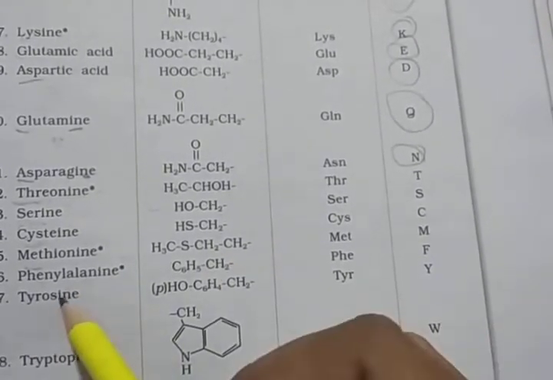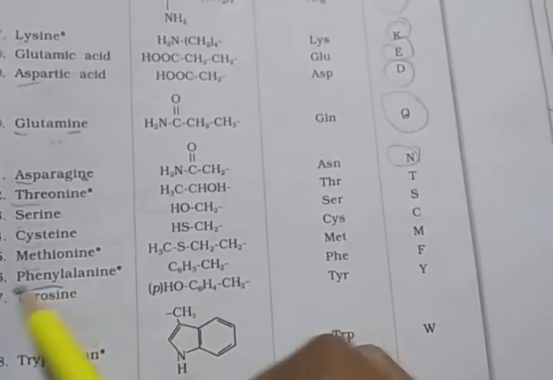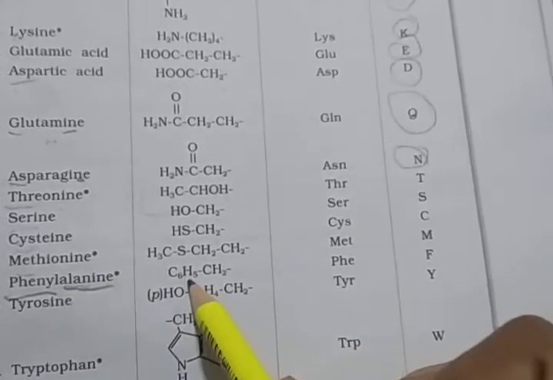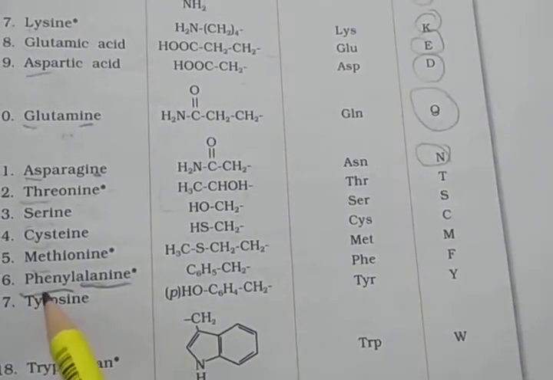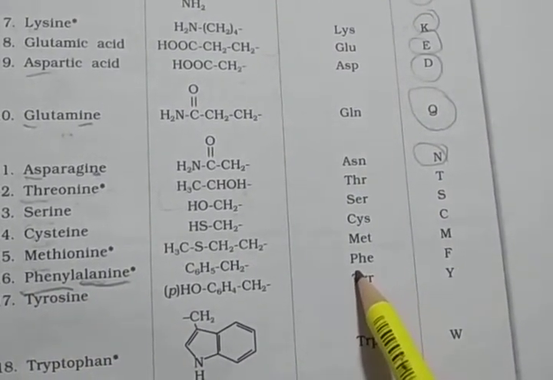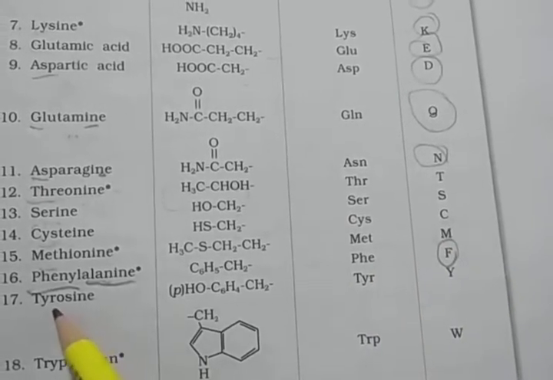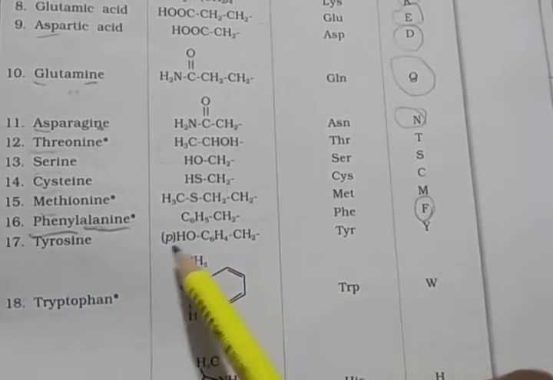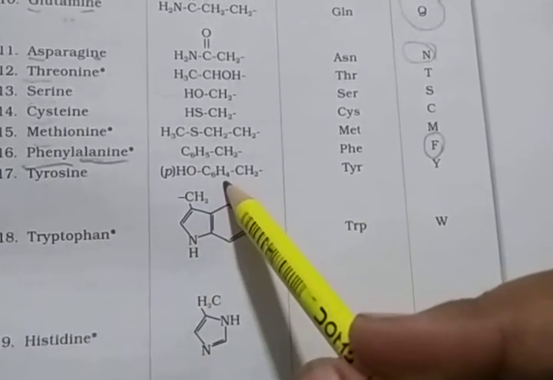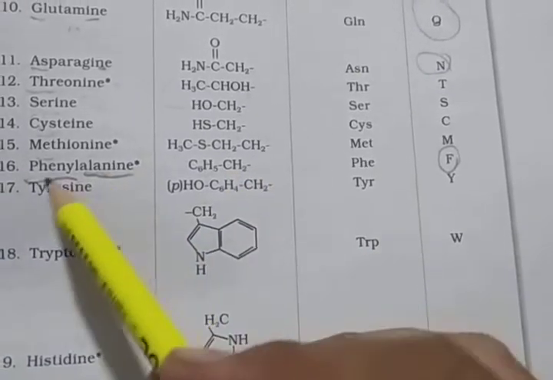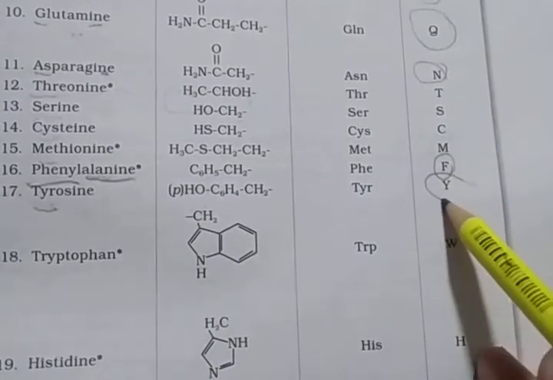Phenylalanine, so C6H5CH2 attached on the place of the R, and PHE is its starting symbol, and then capital F, it's different. Tyrosine, para position, OH group attached, C6H4 phenyl group, and CH2. So TYR is its 3-letter symbol, and capital Y is its code.